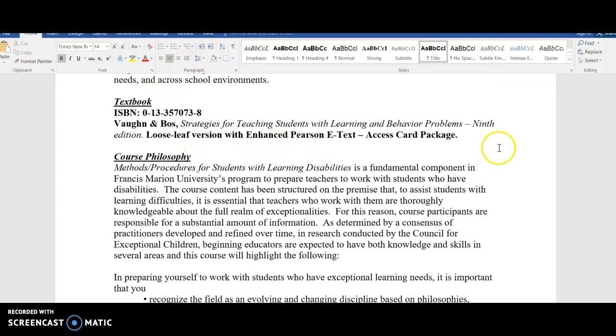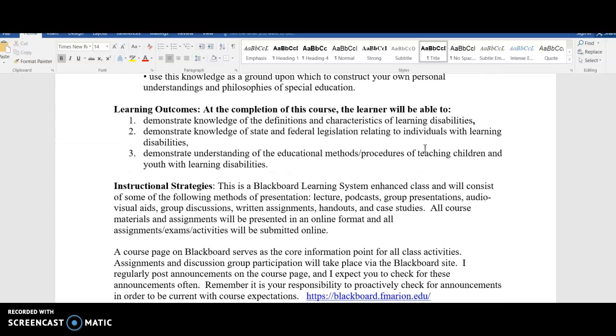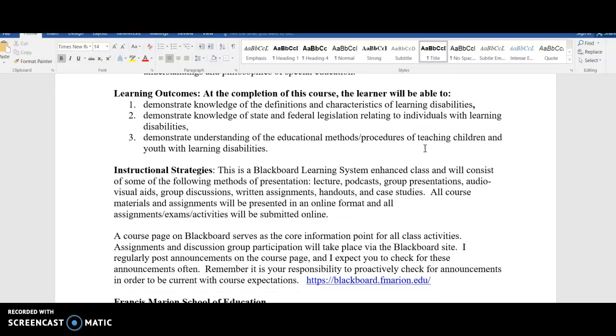Here's the textbook. I do know that there is a 10th edition, but when I wrote this syllabus, I was not aware of that. So it is the 9th edition. I don't think there are too many changes, but the bookstore should hopefully have the 9th edition. I would recommend getting the access card package, so you can access some of the links and everything online through the e-text. You are, of course, welcome to rent the text. That is up to you. That is your choice.